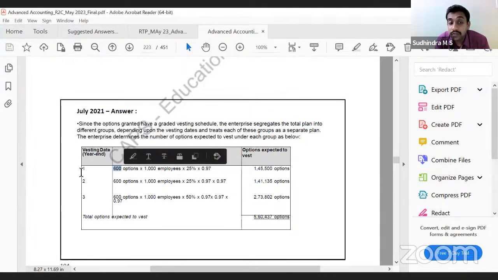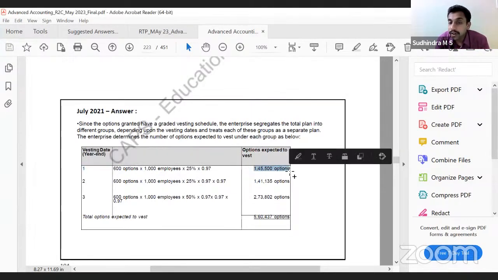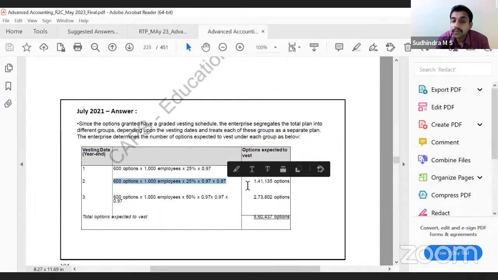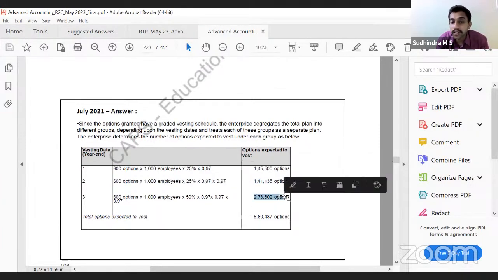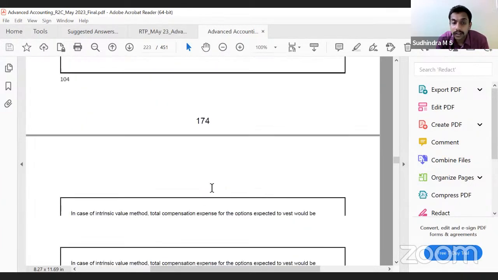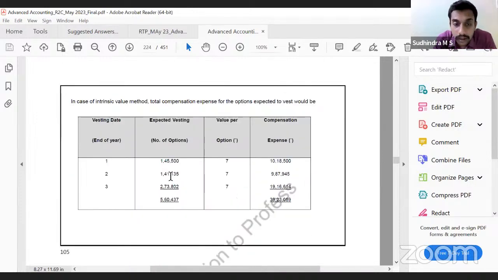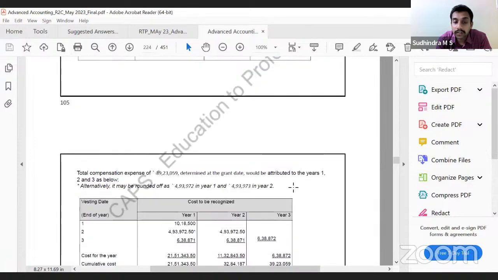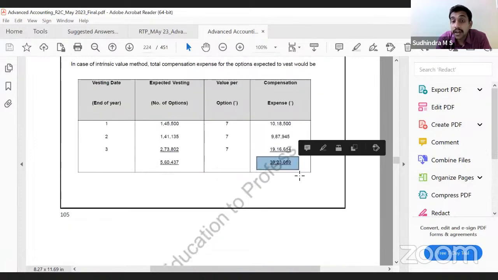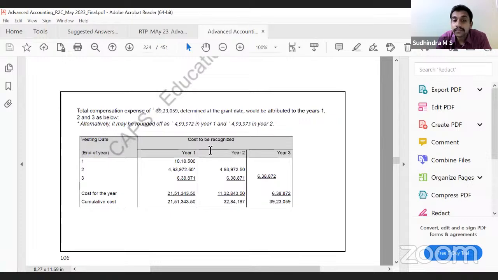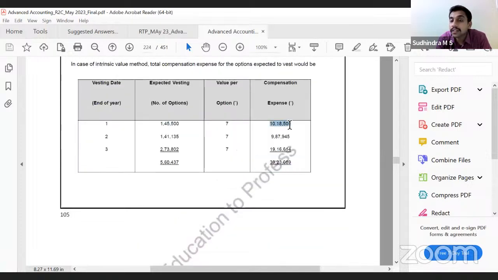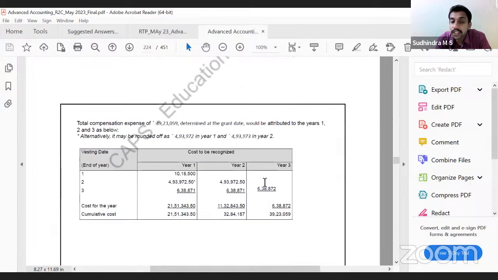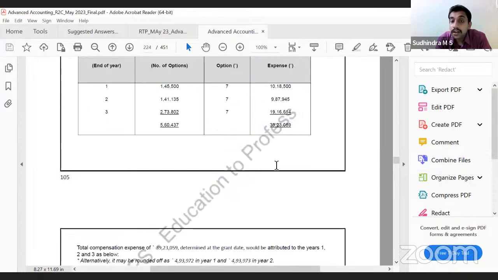So at the end of year 1, the first one, 145,500 that we got. Second one, 141,135. Third one, 273,802. These are the numbers of options to be vested. Now, first, 145,500 into 7; 141,135 into 7; 273,802 into 7. That gives us the total expenses. But this is total expenses. If you want year-wise, the first is 10 lakh 18,000. In which year will you recognize that? First year itself, correct?